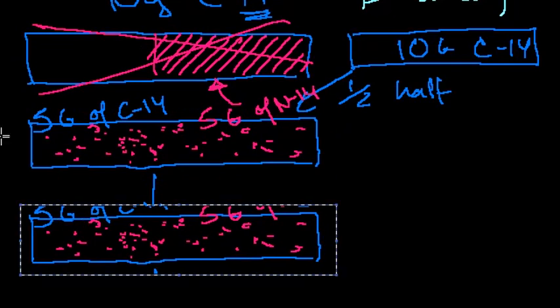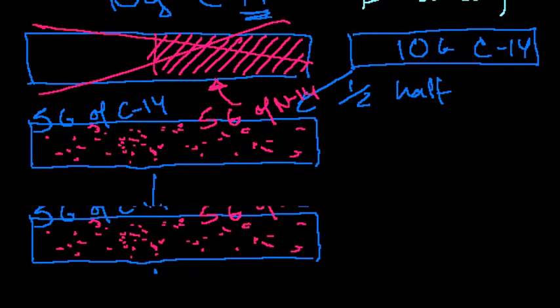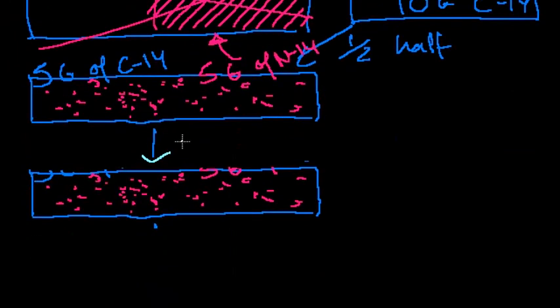Now, after another half-life, let me erase some of this up here. Let me clean it up a little bit. After one half-life, what happens? Well, I now am left with 5 grams of carbon-14. Every one of those atoms still has, over the next 5,740 years, a 50% chance, and by the law of large numbers, half of them will have converted into nitrogen-14. So we'll have even more conversion into nitrogen-14.